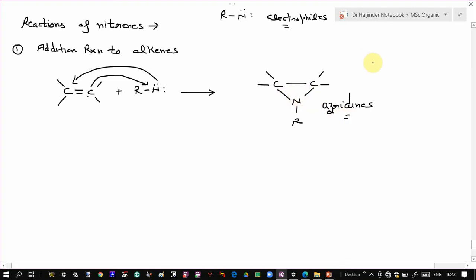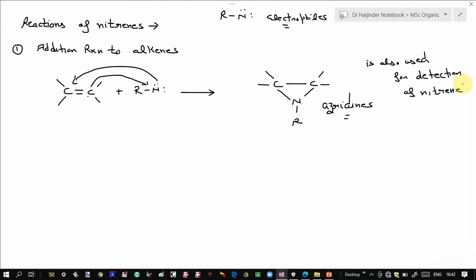And this reaction is also used for detection of nitrenes. If you remember, the addition reaction of carbenes was also used for the detection of carbenes. Here also, this addition of nitrene to alkene is used for the detection of nitrenes. Now let us look at the stereochemistry of this addition reaction, and the stereochemistry is the same as that of carbenes.